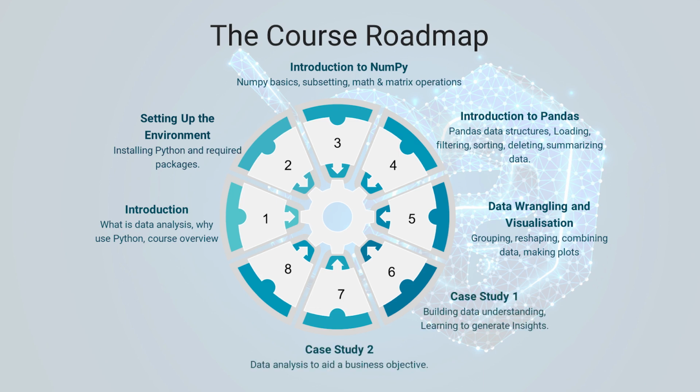The sixth and seventh sections are case studies, which have been included to give you the opportunity to work with real world data. We would be applying everything that we learn in the course on the Kaggle 2020 Machine Learning and Data Science Survey data, which has over 20,000 responses. In the first case study, we would be analyzing this data to build our data understanding and generate insights by asking questions and looking for their answers within the data.